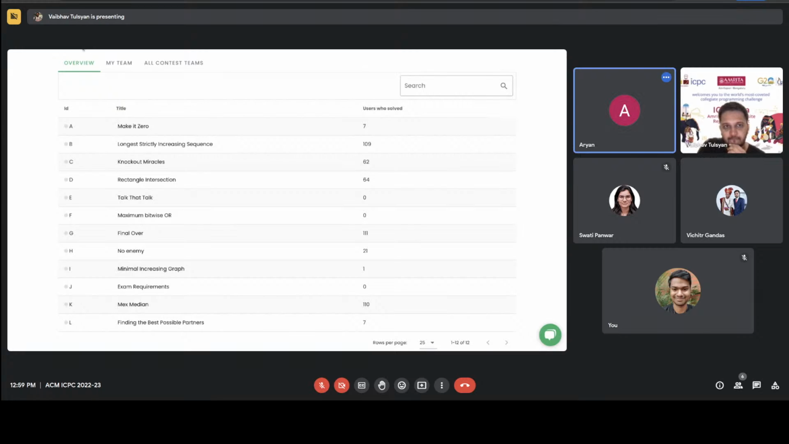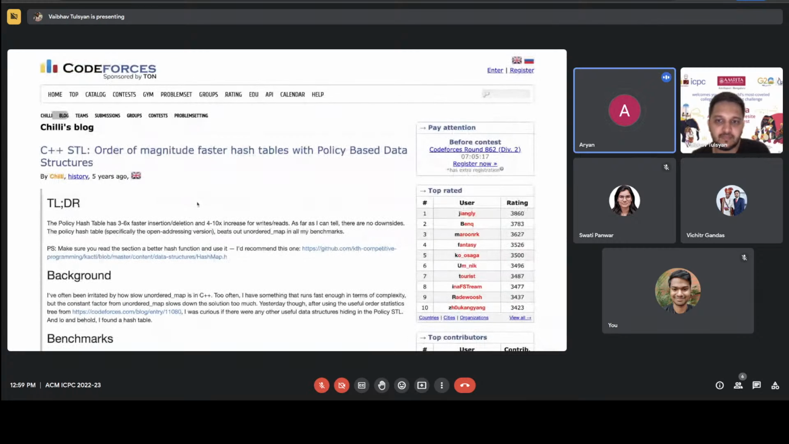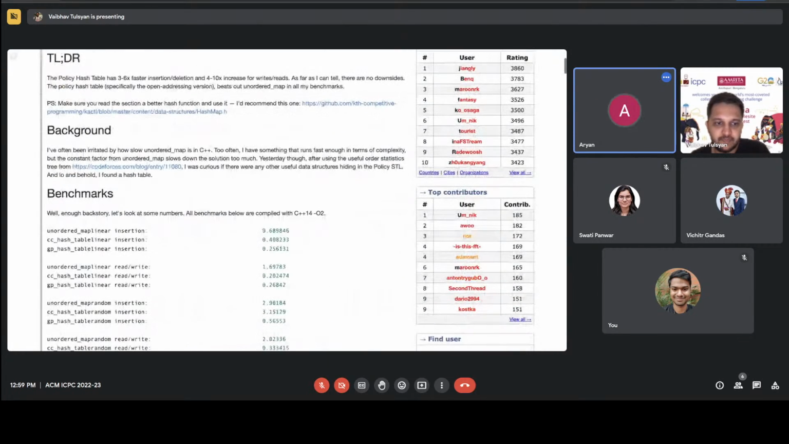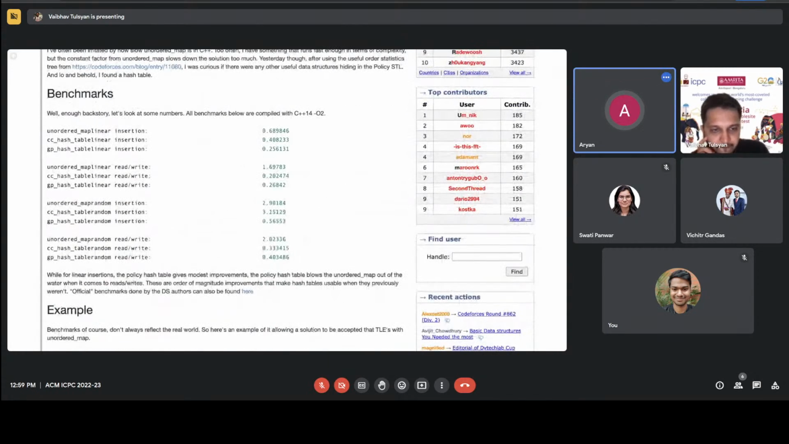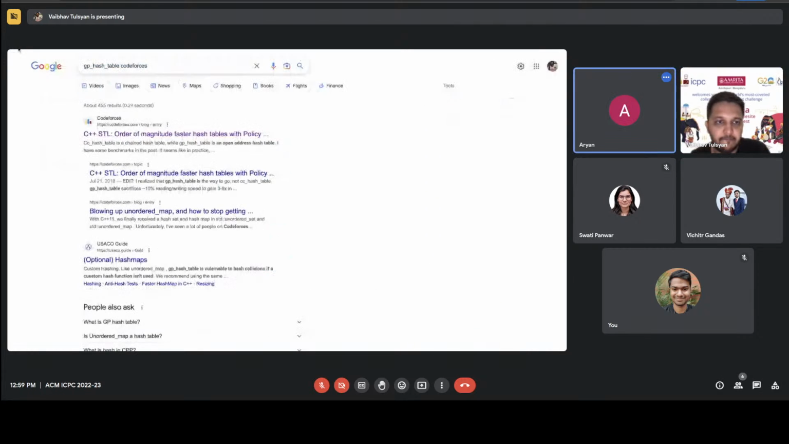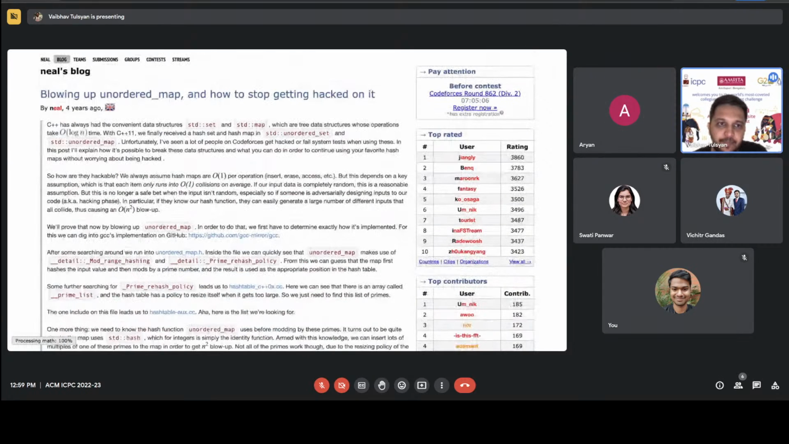Do you know how GP hash table compares against unordered map? I am not aware of the details. There is a blog by Neil, if you can open it, where he mentions the details of how it works, and then goes on to show how one should construct a test case against it. So there are conditions for blowing up unordered map. That's the comment. This is benchmarking for blowing up. Nice.